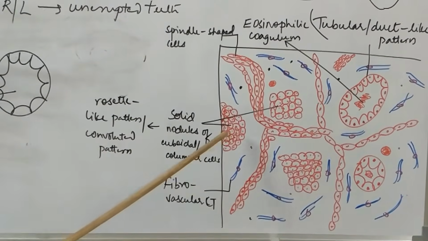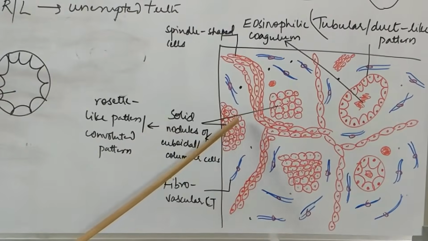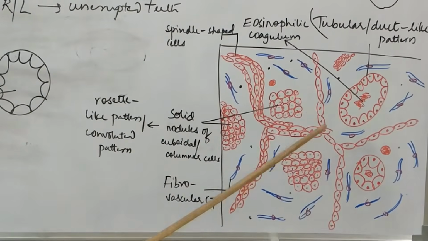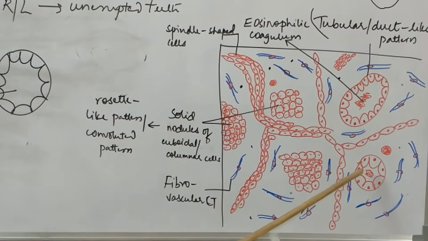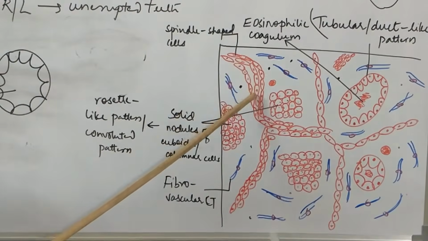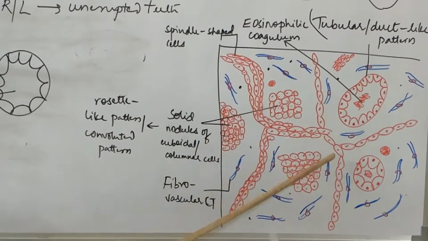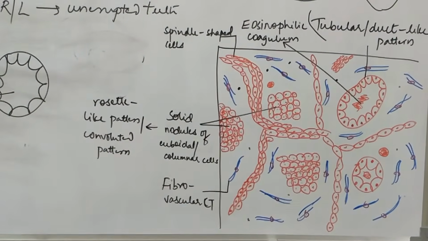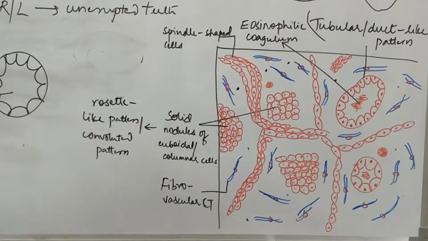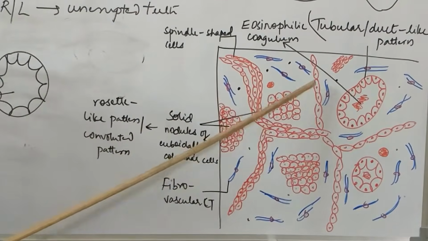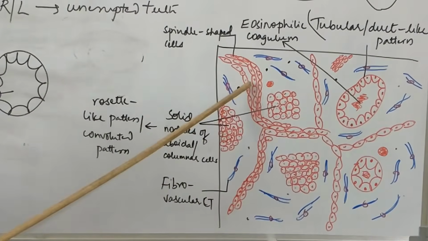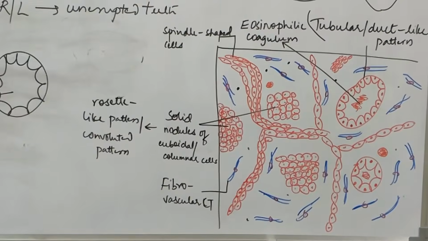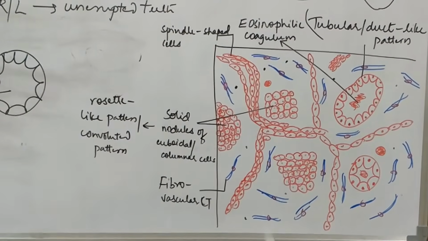Next, intervening between these nodules or nest-like cells and the duct-like arrangement, you see spindle or round cells. These are also odontogenic epithelial cells only. They are arranged in strands or cords. These are the spindle cells, probably resembling the stellate reticulum-like tissue.